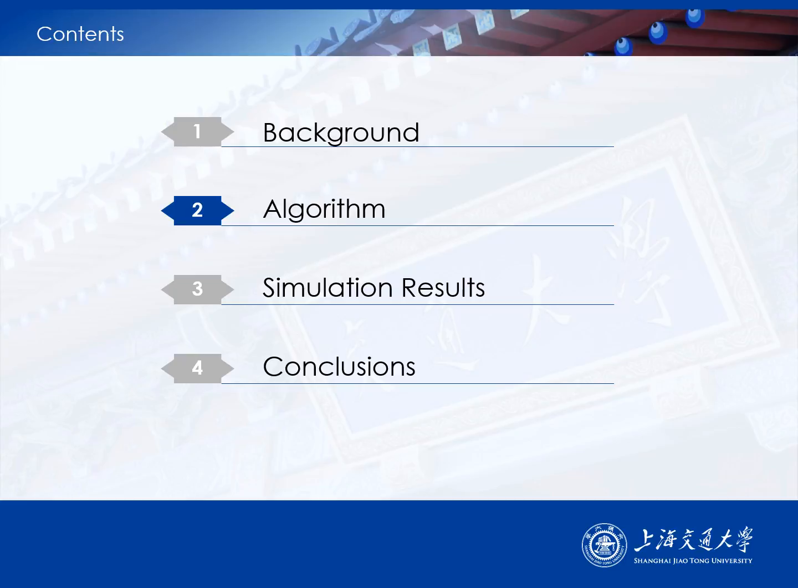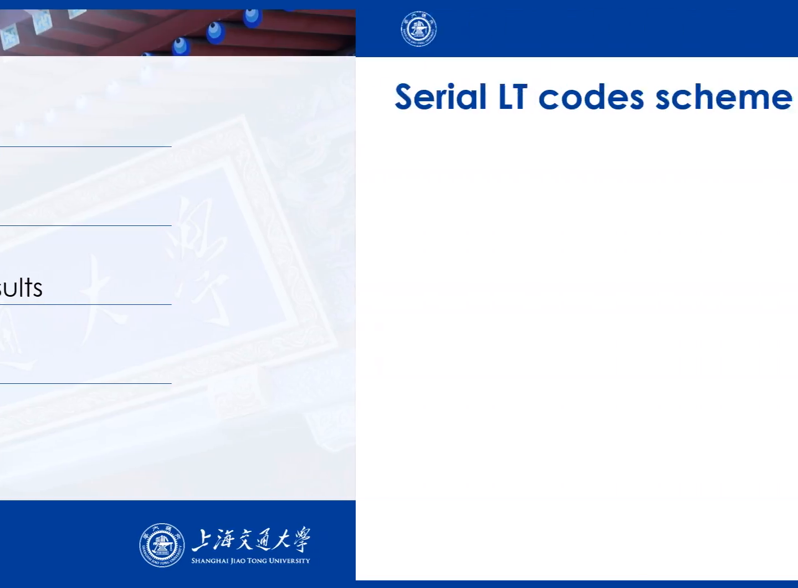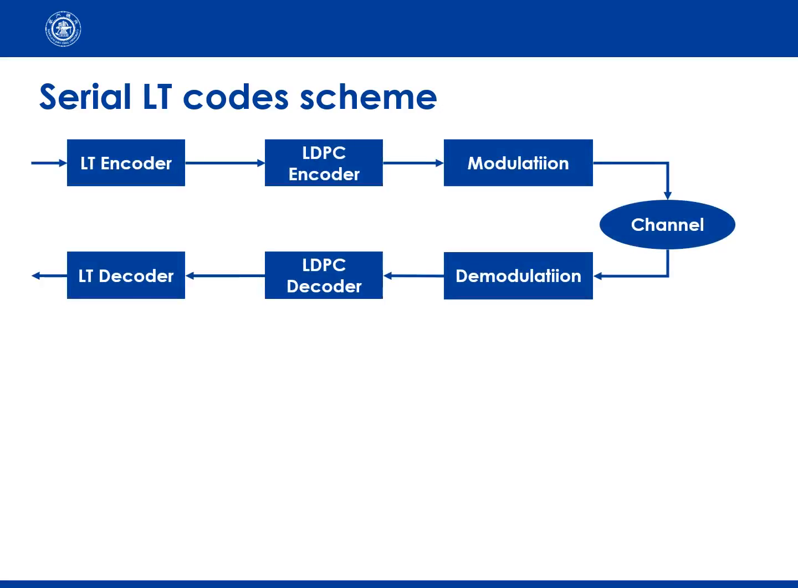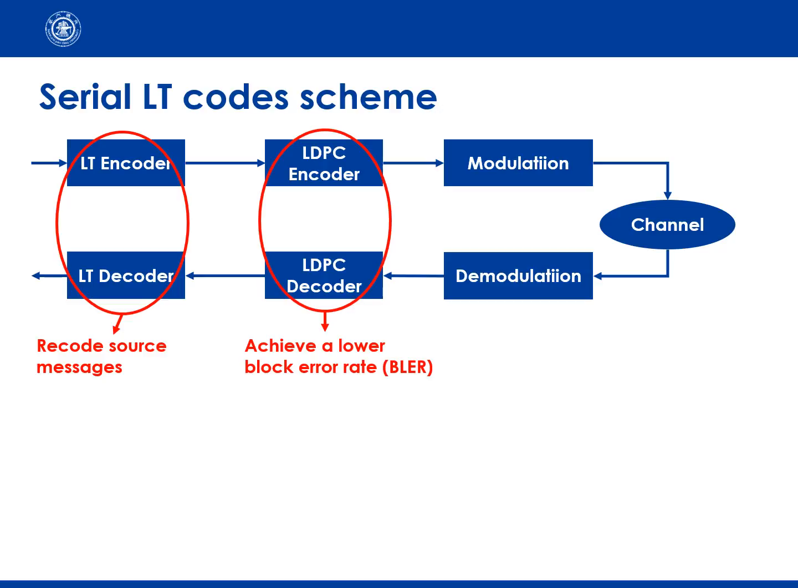Then I will introduce our algorithm. According to the characteristics of LT code, we designed the serial LT code schema, and this is the transmission flowchart. The LT part is to record the source messages, and the LTPC part is to achieve a lower block error rate. The whole multicast process can be divided into two stages.